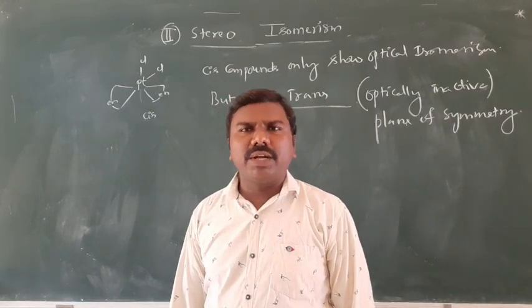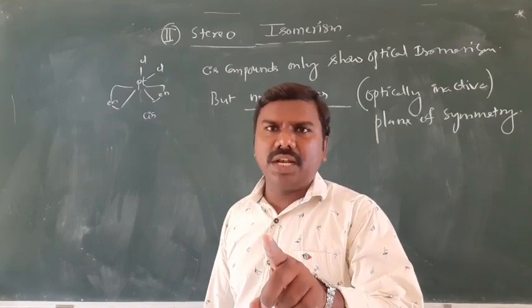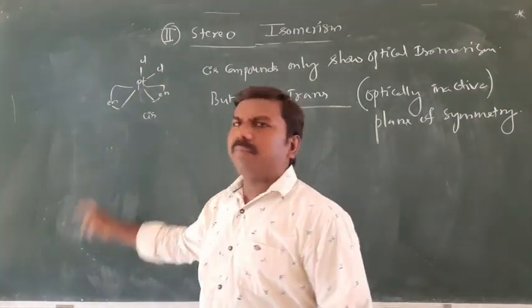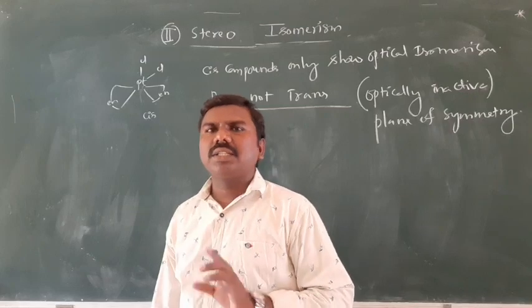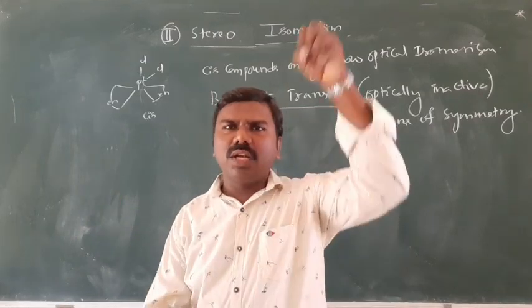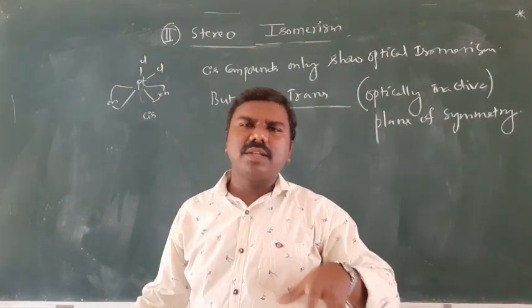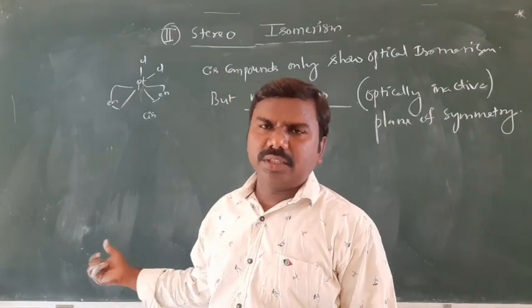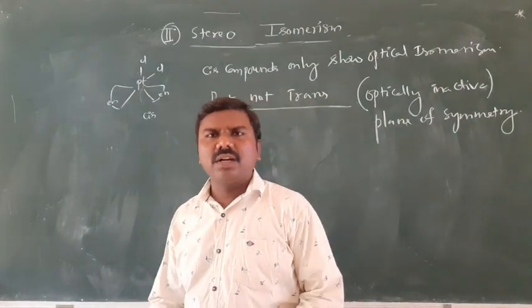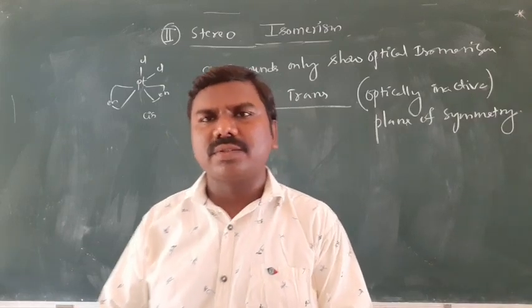which one? That is the three-dimensional arrangement of ligands. By looking, it may seem there is a plane of symmetry. It's not like that. A three-dimensional arrangement is there. One is above, another one is below, like that. It's very difficult. Only cis compounds but not trans compounds exhibit optical isomerism.